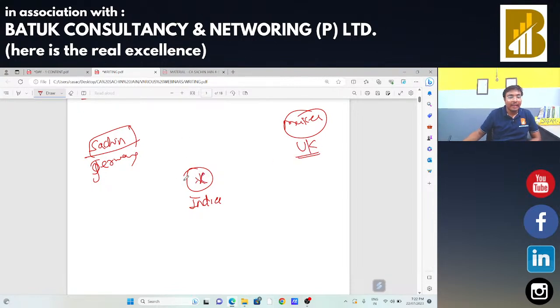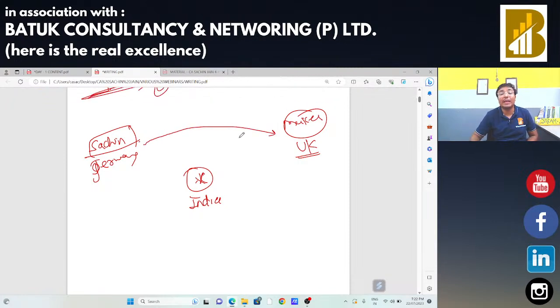Suppose X buys some goods from Germany and sells those goods directly to the UK. X is in India, X is going to buy that particular product from Germany and he is going to transfer, sell that particular product in the UK. In that case the goods are not going to come in India. In that case, no GST will be applicable. This transaction will be considered as neither supply of goods nor supply of services.